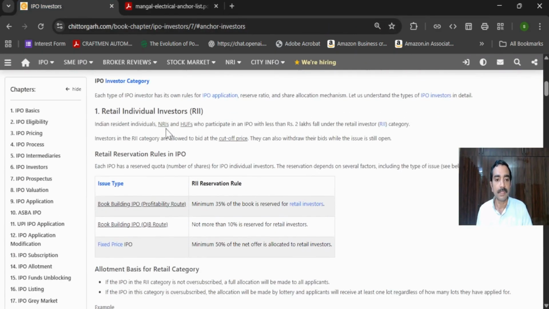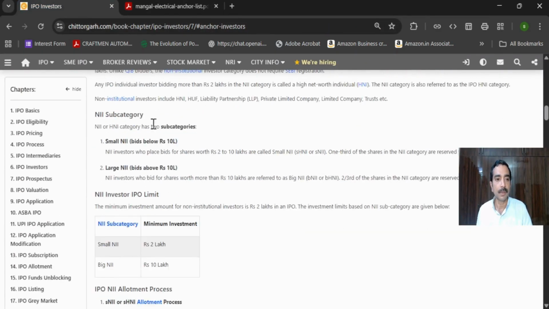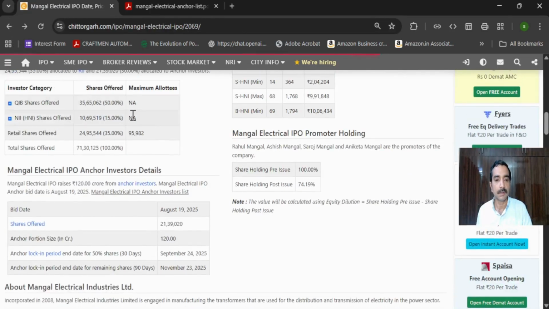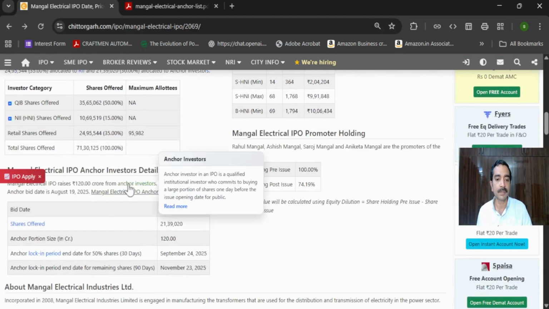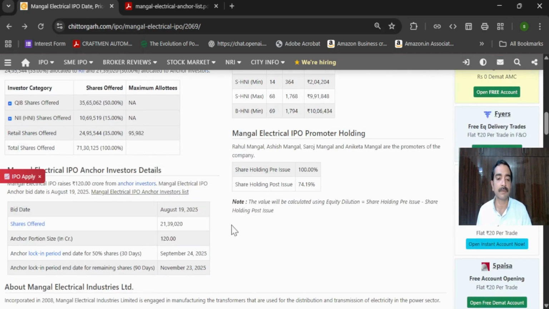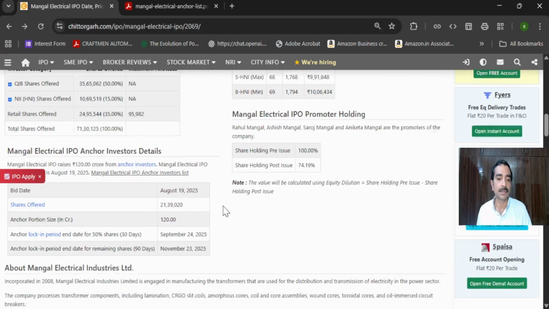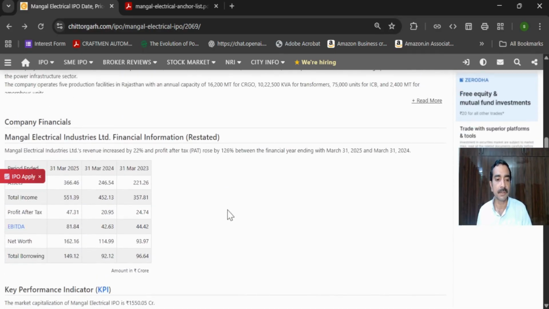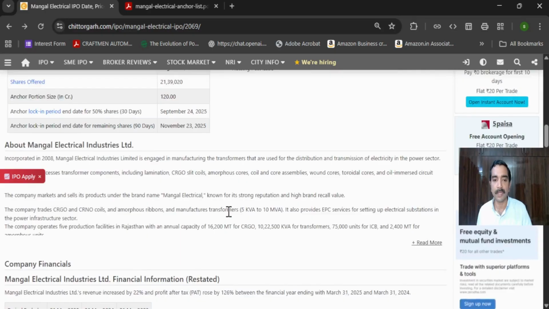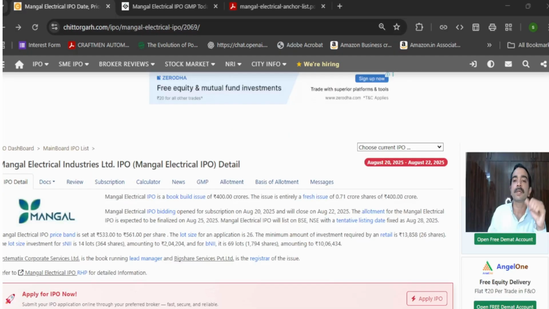Now, the next point as we go on is that the anchor investor portion we understood now. It gives us a bit of an idea while making the decision of going for an IPO, I mean, applying for an IPO. Now, one more terminology we want to note is the GMP.